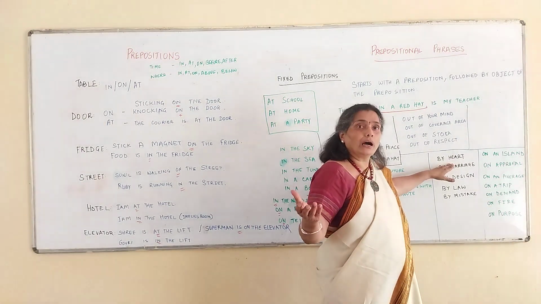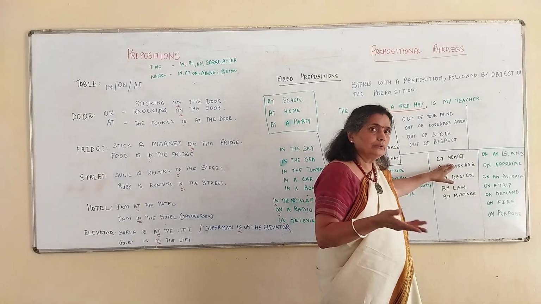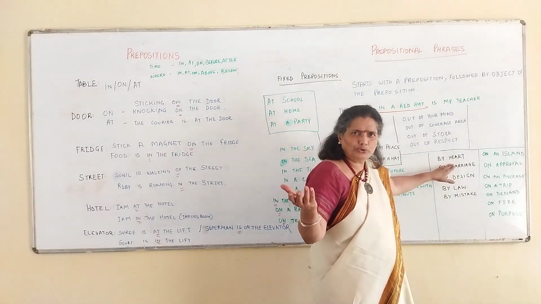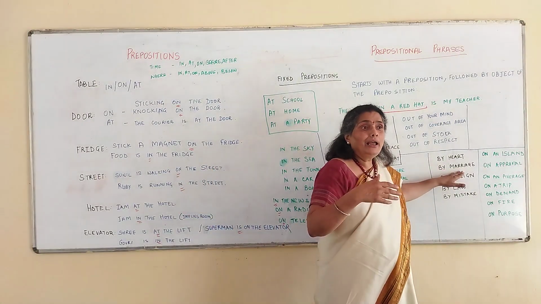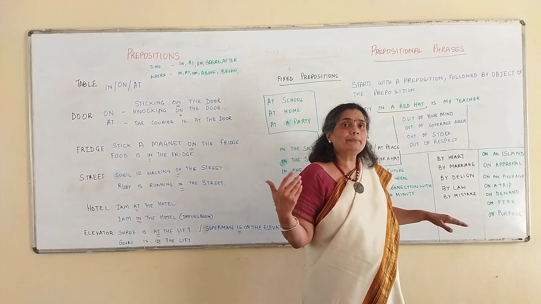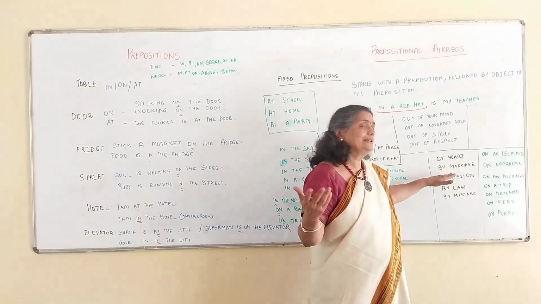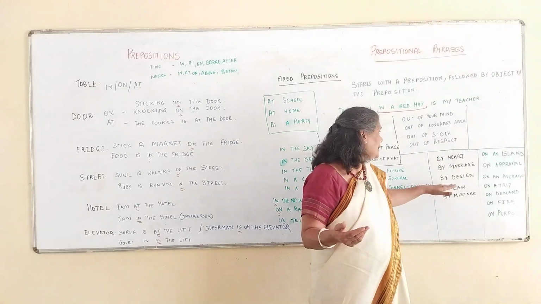Please learn this by heart. That means you have to know it. We say, please learn this poem by heart. To children, we often say that. Please learn it by heart. By marriage, I am related to him by marriage. Okay? Because you married somebody and that's how you're connected.